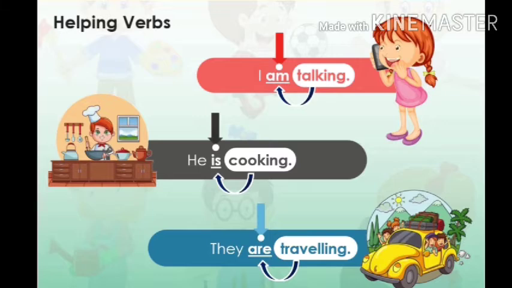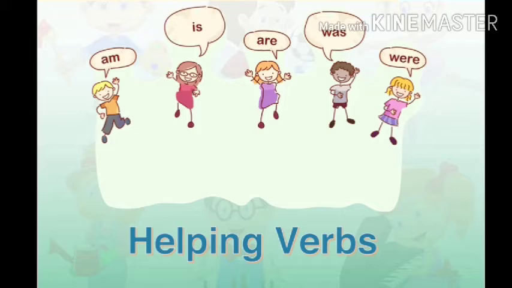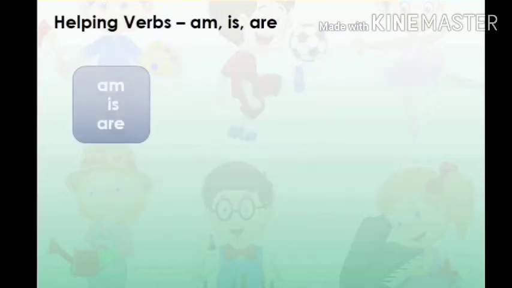They are not doing any action like the main verbs. However, the helping verb, as the name suggests, helps the main verb by making it complete. They help the main verb to show an action. Helping verbs always come before the main action verbs. Am, is, are, was, were are some common helping verbs you will learn in this section. Let us understand each of them.